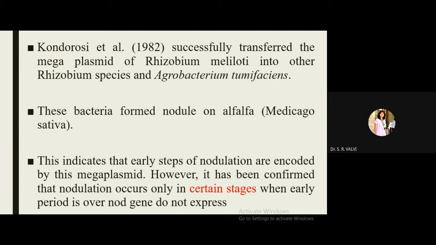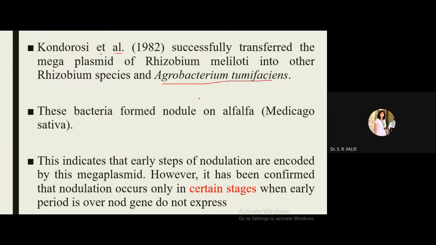Next, Kondorosi et al. Now see, et al. is added as a suffix when the co-workers or researchers are more than two. So here many researchers are there, hence et al., which we pronounce as et al. So Kondorosi et al. in 1982 transferred the megaplasmid of Rhizobium meliloti into other Rhizobium species and Agrobacterium tumefaciens.